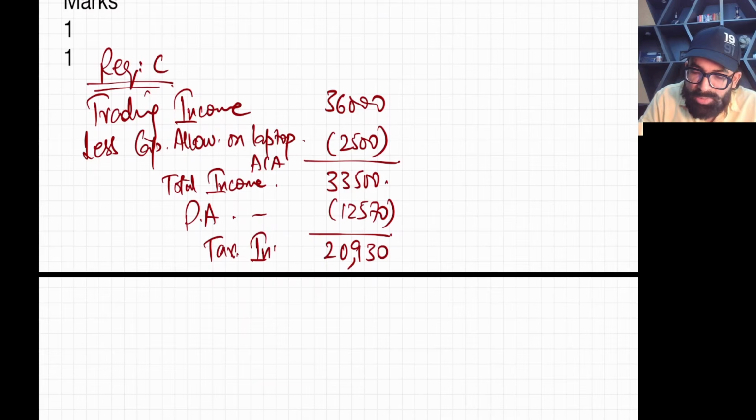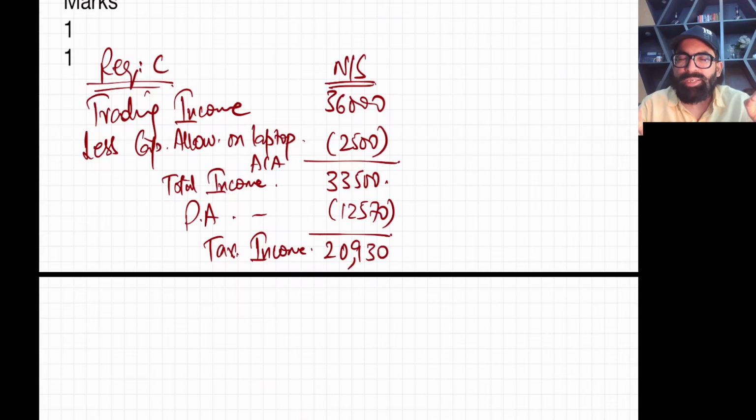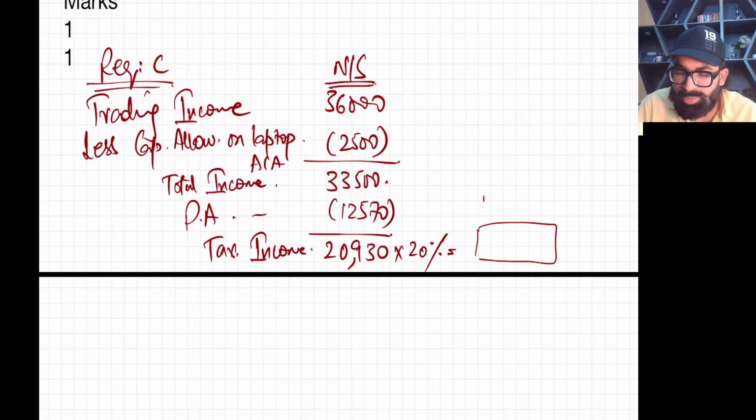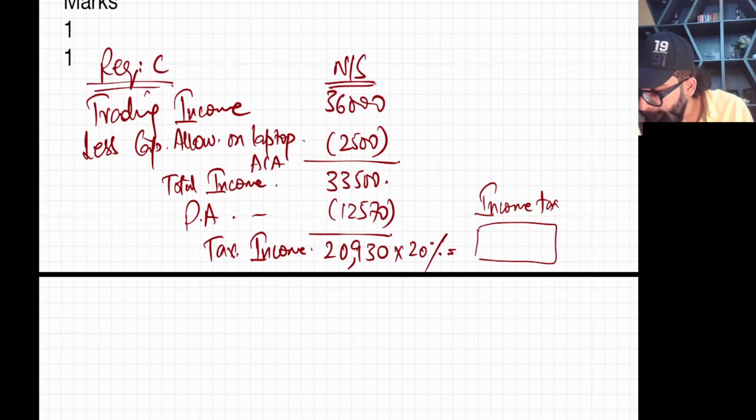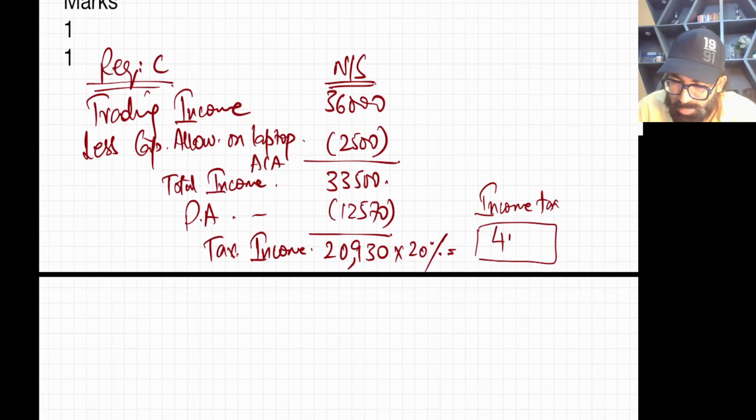Now, my dear student, you know that this trading income is non-savings income. So you have a taxable non-savings income of 20930, which is less than 37,700. So it's in the first band, and simply the 20% tax rate will be applied. You get the income tax immediately: 4186. This is 4186.